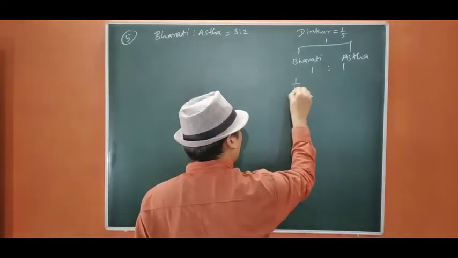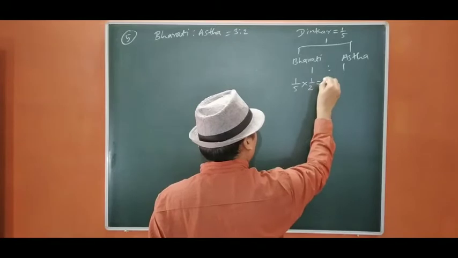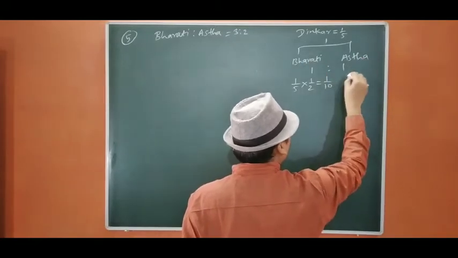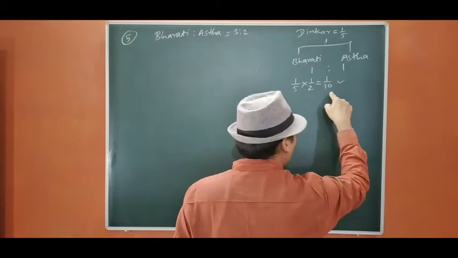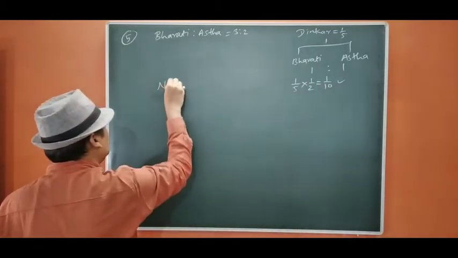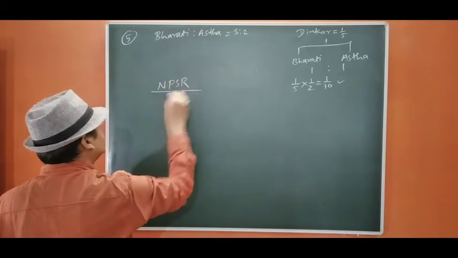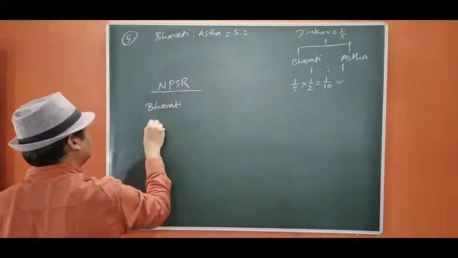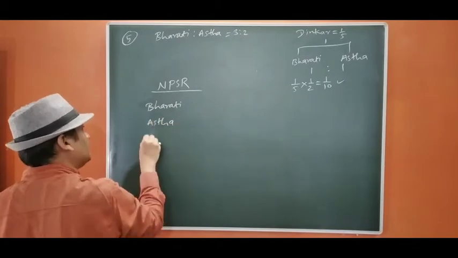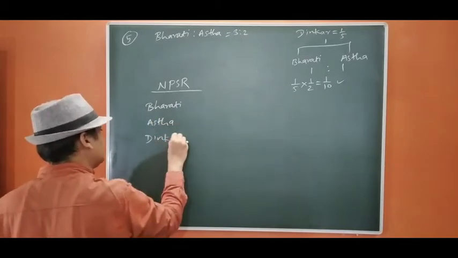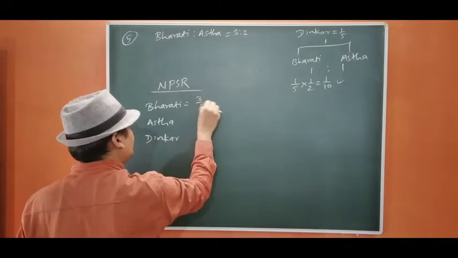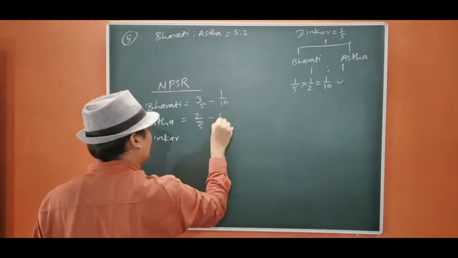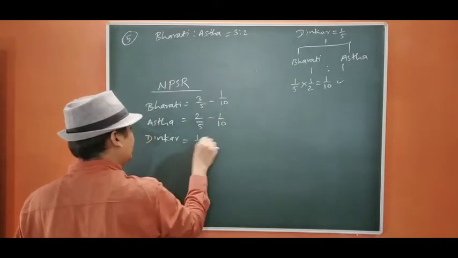That means 1/5 into 1/2. That will be 1/10 from Bharti, and same will be from Astha. So both are going to give 1/10. So new PSR: Bharti, Astha, Dinkar. 3/5, 2/5 minus 1/10, 1/10, and it is 1/5 here.